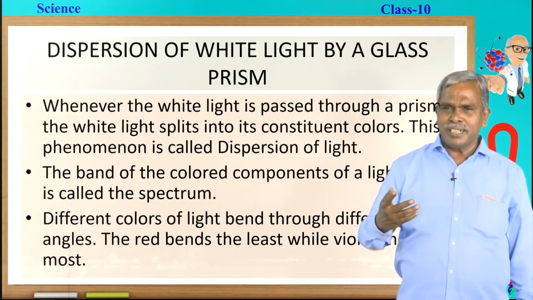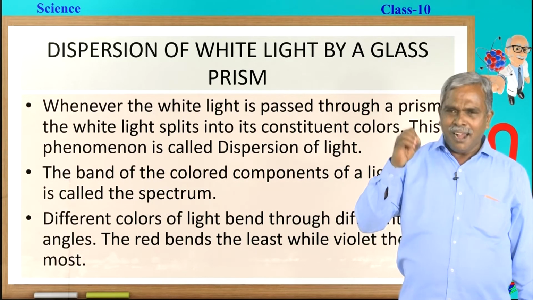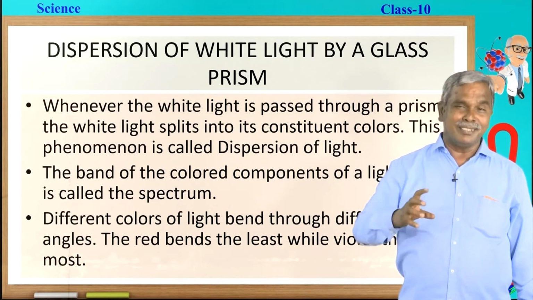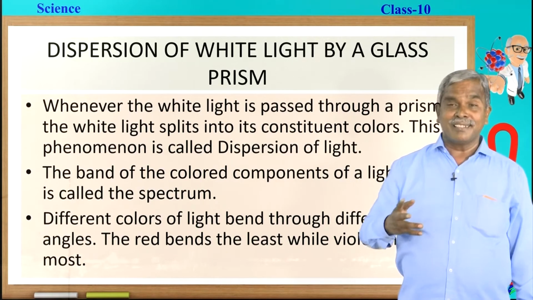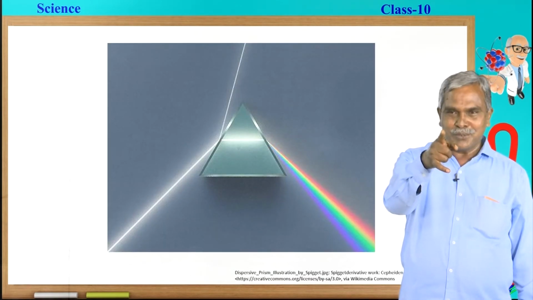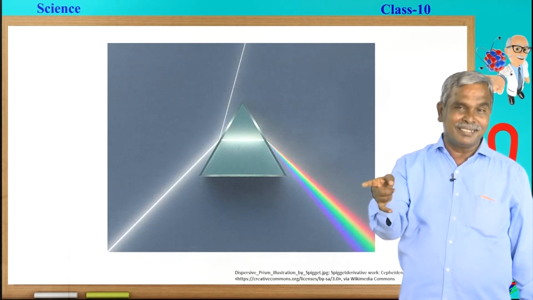Now, the next question is why, how the white light is going to split into 7 colors. For that there are several reasons. The white light is made to pass through the prism, you have seen, and it is going to split into 7 colors.